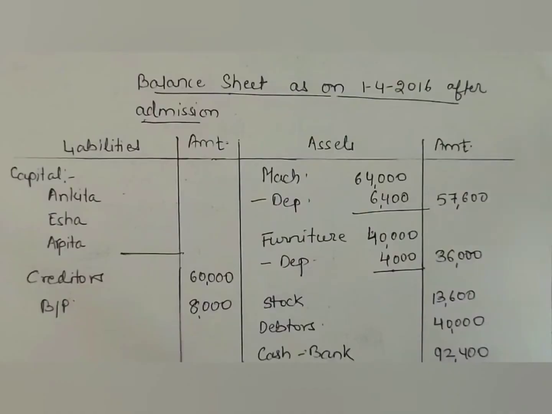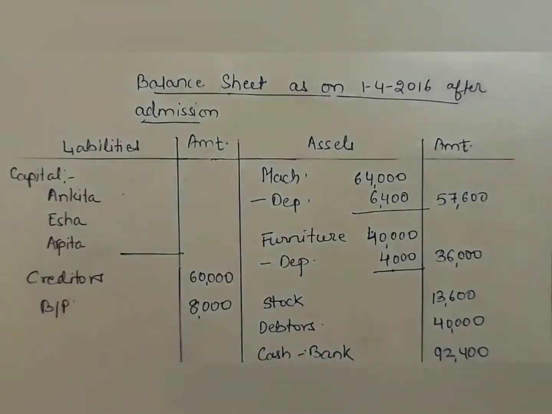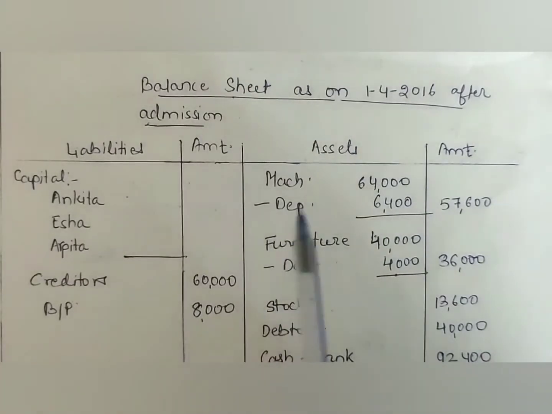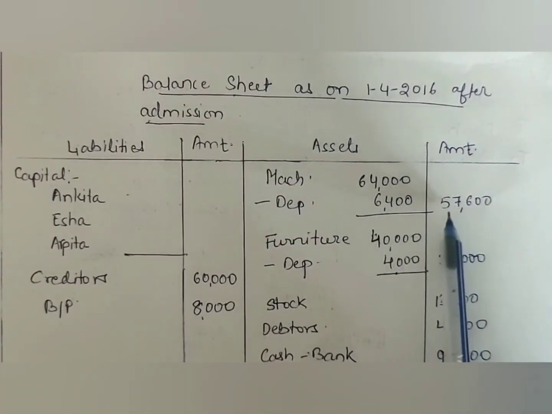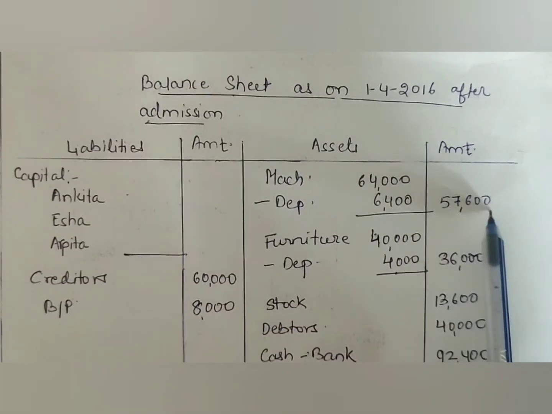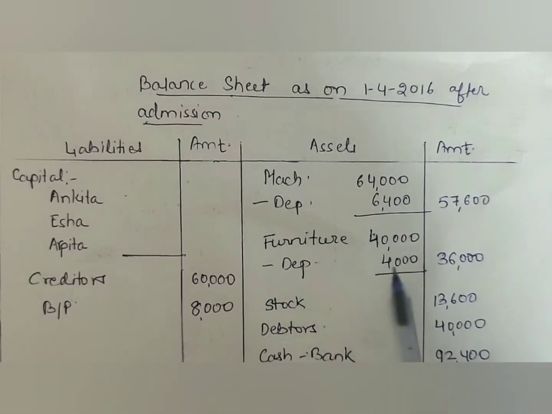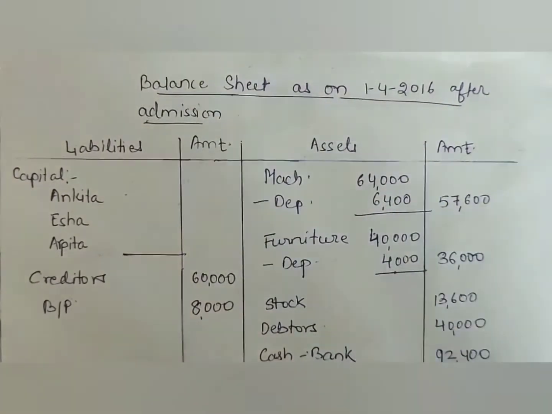22,500. Now in the fourth point it is given that fixed assets are to be depreciated by 10%. So here in the balance sheet we will deduct depreciation of 10%. In the outer column we will get 57,600 as the value of machinery, and for furniture, by deducting 4,000 depreciation, we will get 36,000 in the outer column.